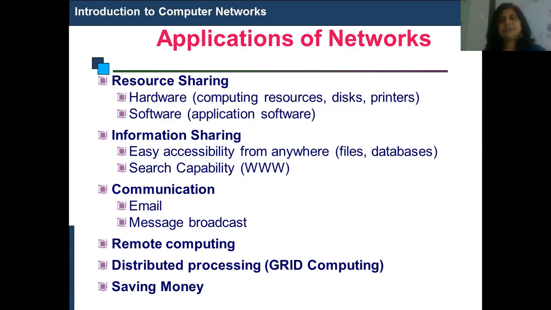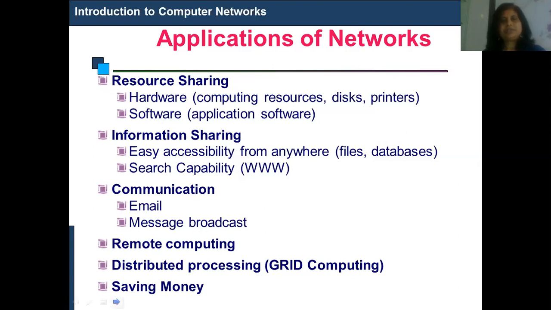Software means many application softwares which we can share. For example, in our lab, applications like Java, or for first year students the HTML application, are shared by many students at a time. So that is called resource sharing. In resource sharing, we can share software as well as hardware.